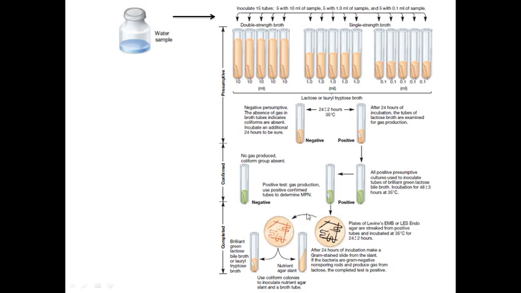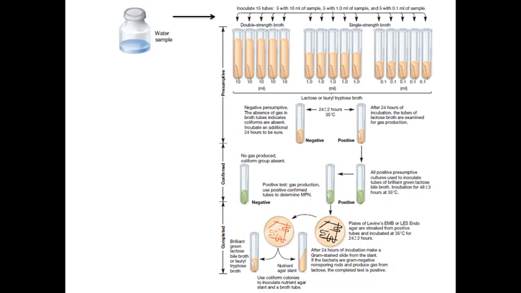From here, the bacteria is again inoculated into brilliant green lactose bile broth, and finally, to complete the test, we observe for acid and gas production, and it is parallelly streaked onto a nutrient agar slant. After 24 hours we can perform a gram staining from the nutrient agar slant.